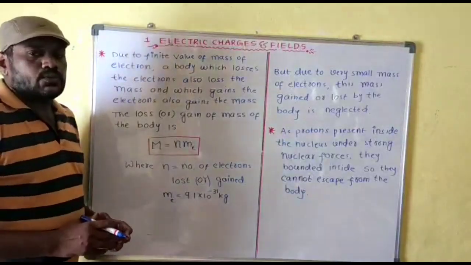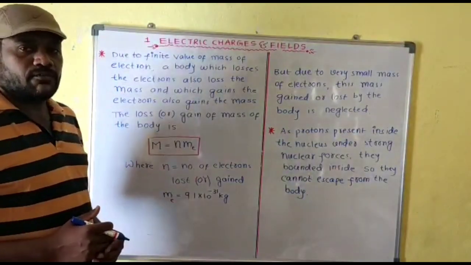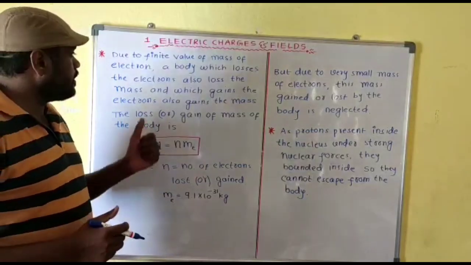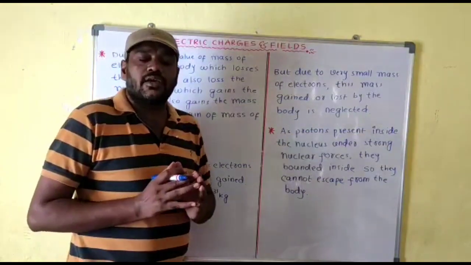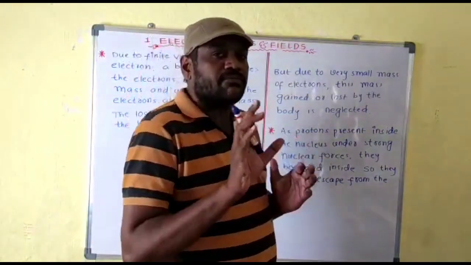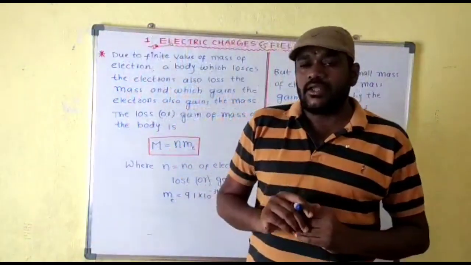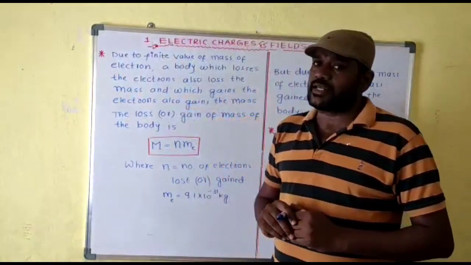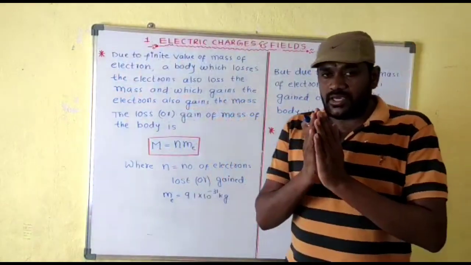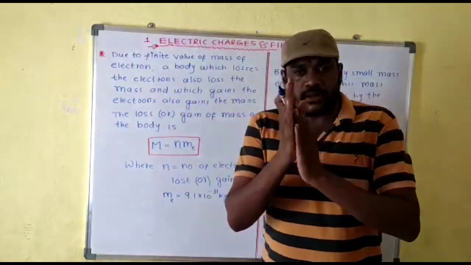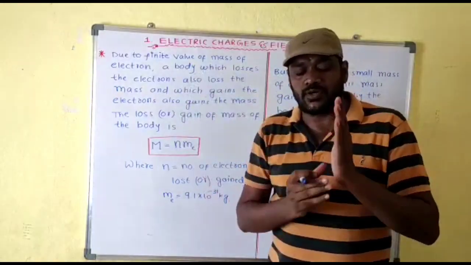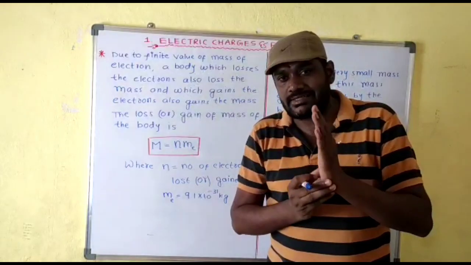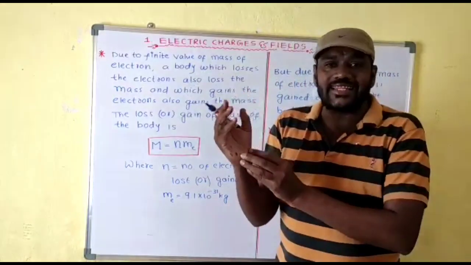Now, once again come to the point of masses. We know that every electron has a very small but finite amount of mass, that is 9.1 into 10 power minus 31 kg. So now tell me, when two bodies are rubbed like that, electrons are transferring from one body to the other. For example, if this body loses electrons, this body gains electrons.